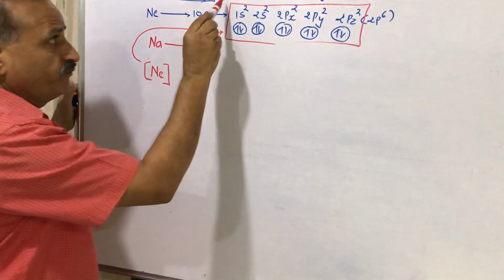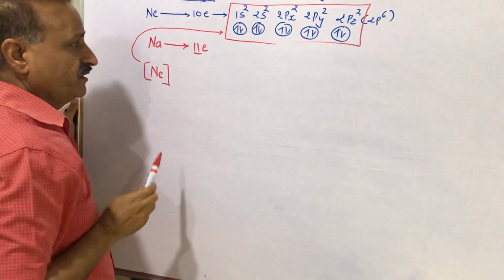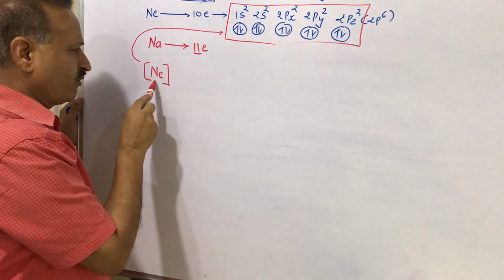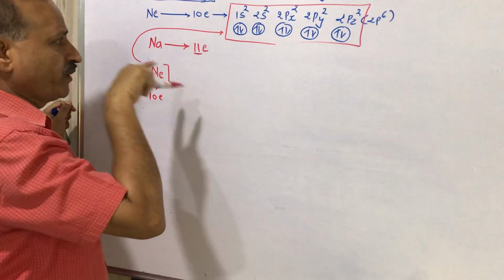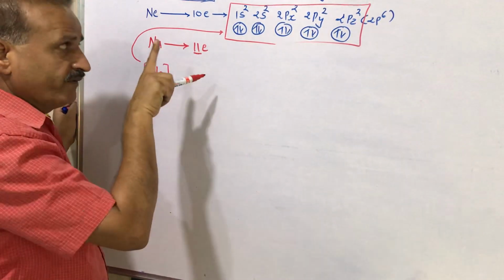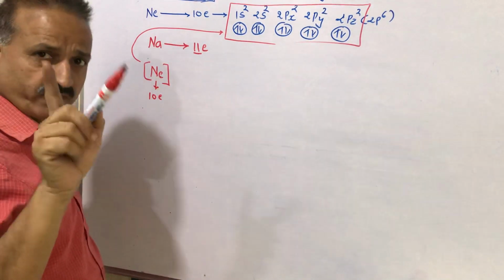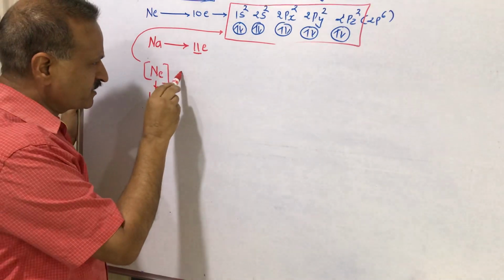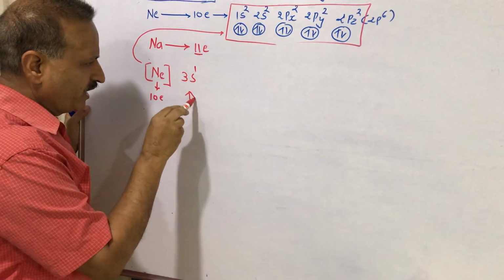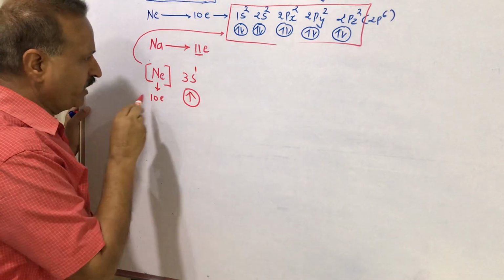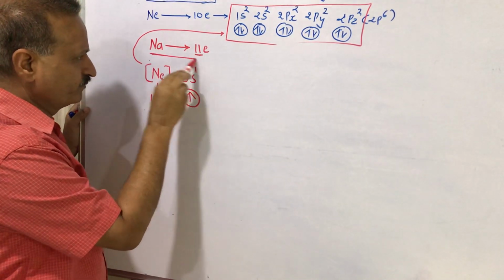Now the turn will come for 3s, and a total of 10 electrons in neon we have filled. Now we have to fill sodium having 11 electrons, so we have to fill only 1 electron. It means it is 3s1. So we can show it like this. This is the electronic configuration of sodium.